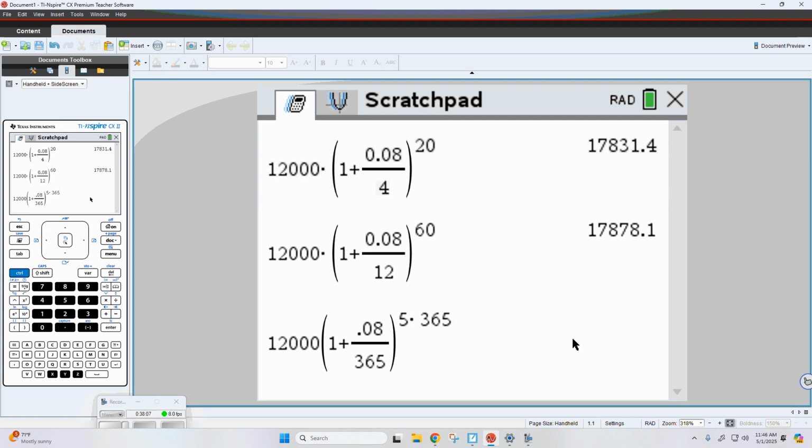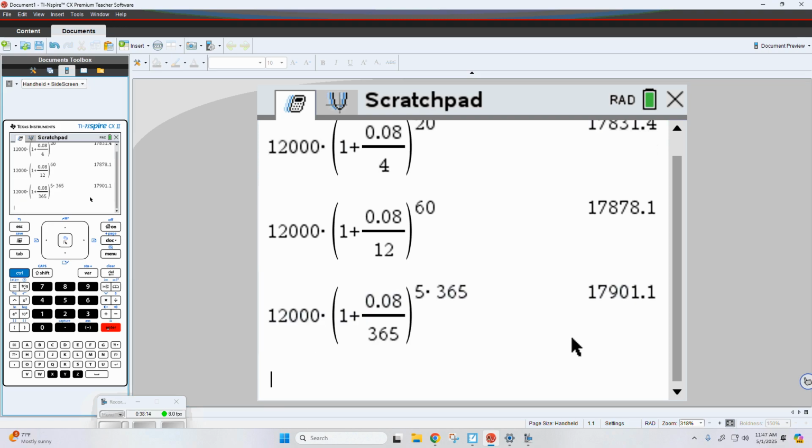Remember, all the information is still the same. I'm still starting with $12,000, the same interest rate, 8%, the same 5 years. I went from 17,878 to 17,901. You get supersized. But that's what a lot of people don't realize with this type of mathematics. Well, you want to try to get a good interest rate, but like I said, today you're going to get really, really low interest rates.